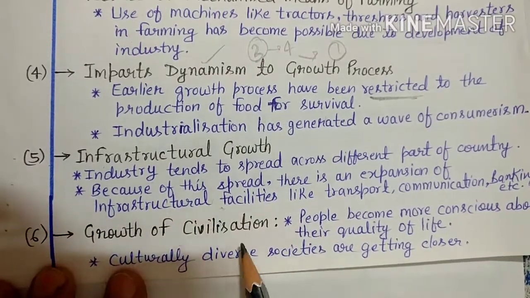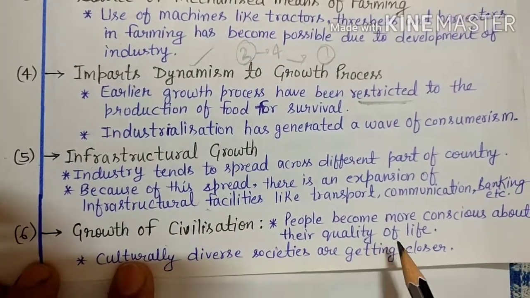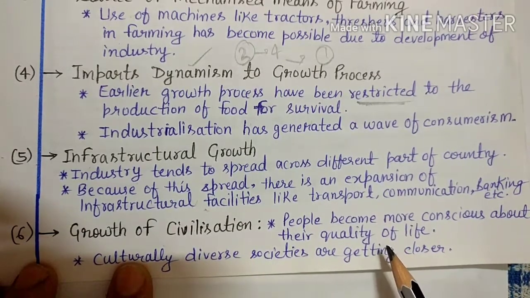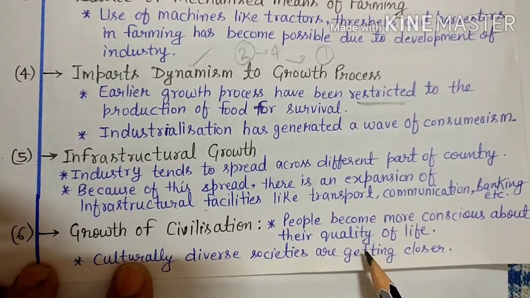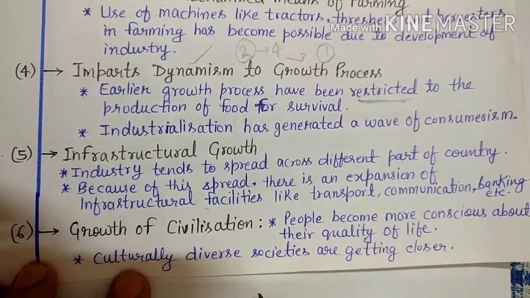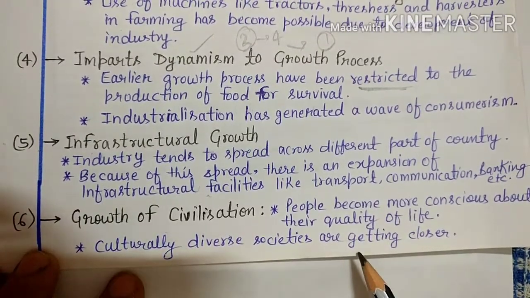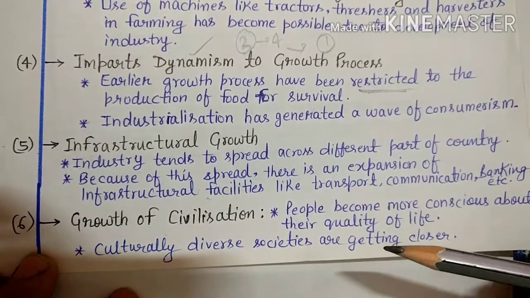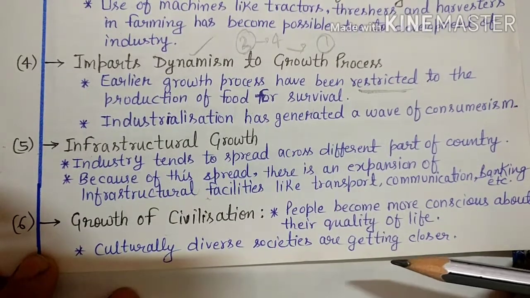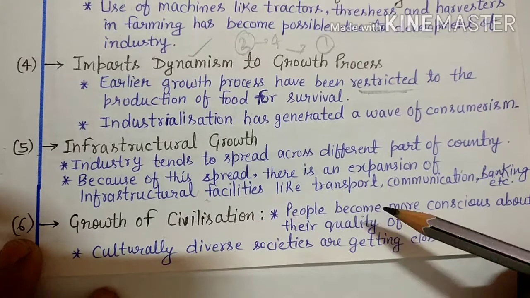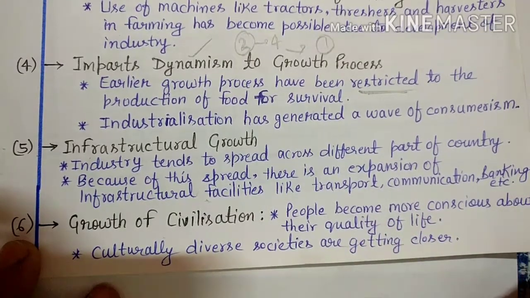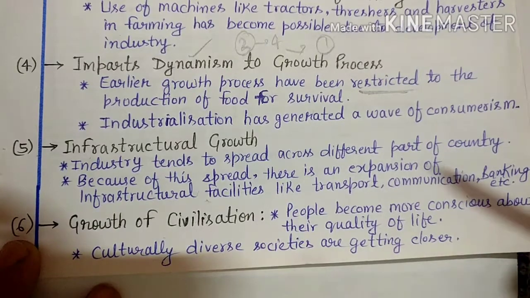Then comes growth of civilization. Now people become more conscious about their quality of life, because urbanization, you can say, has led to the growth of civilization. So culturally diverse societies are getting closer. How? Industrialization has provided that the clothes people in Punjab wear came into fashion, and people living in the south are attracted towards those clothes.